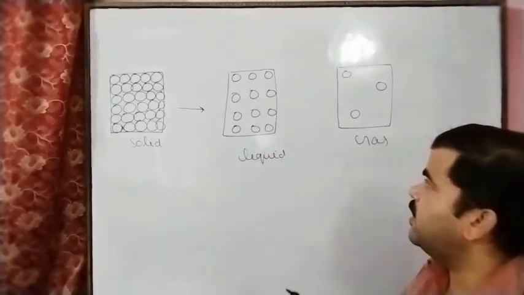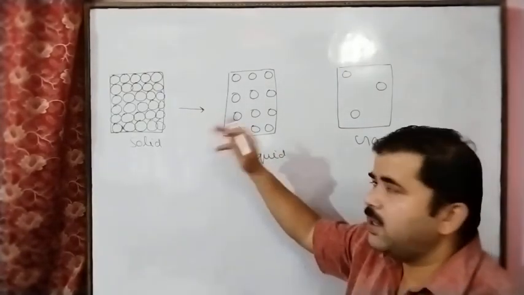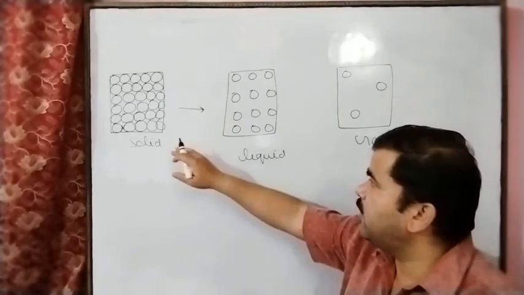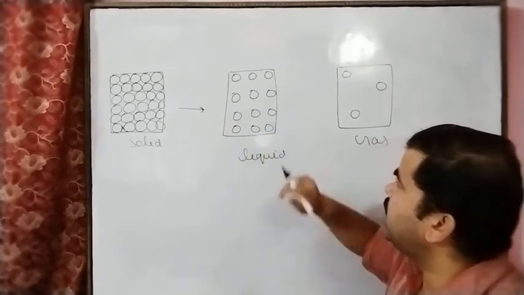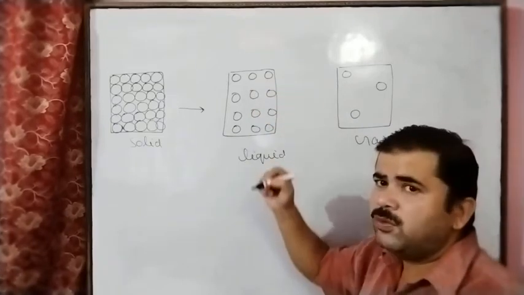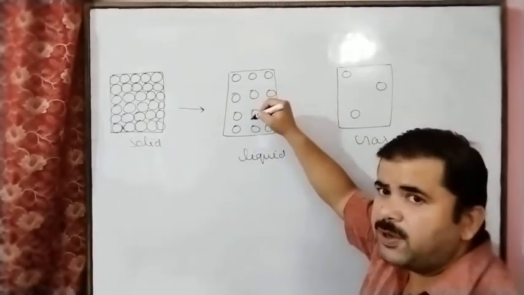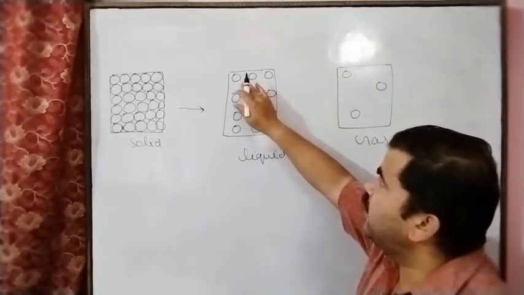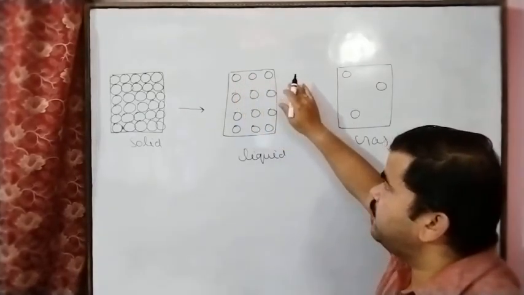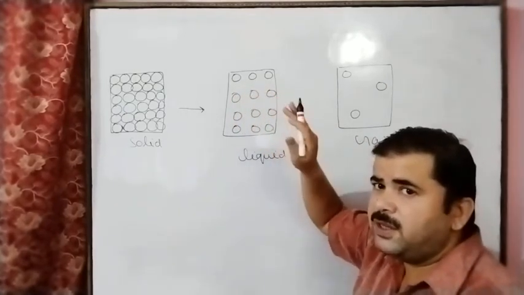In the same manner, if we further heat the liquid state after the solid, these particles move more than before, the interparticle force of attraction decreases, and the interparticle spaces increase. Why do the interparticle spaces increase?